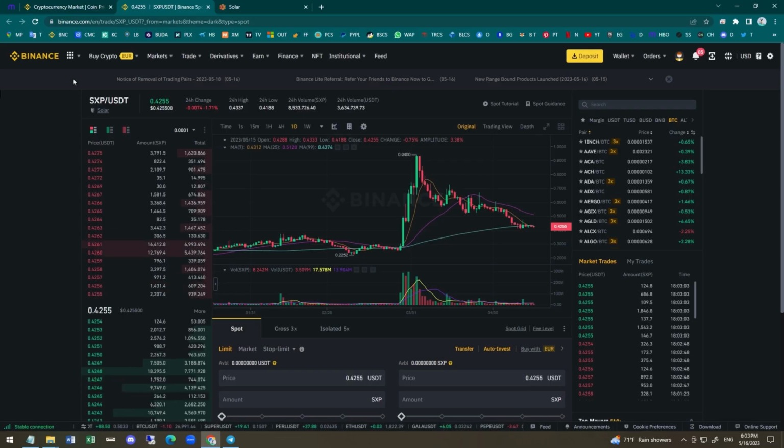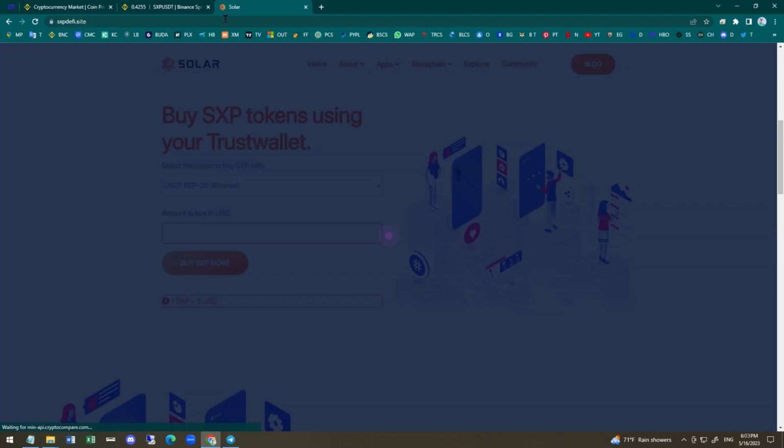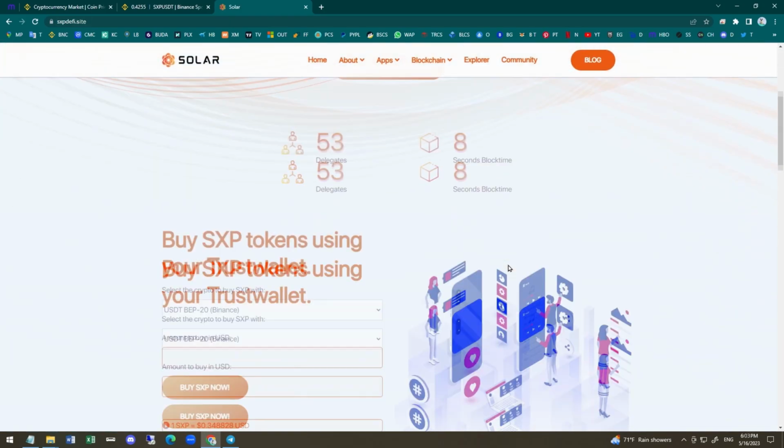Now here's where things get exciting. We're going to head over to the Solar page where all the magic happens. The page is SXP DeFi dockside. Once you're there, refresh the page to verify the value of SXP. At this moment, it's